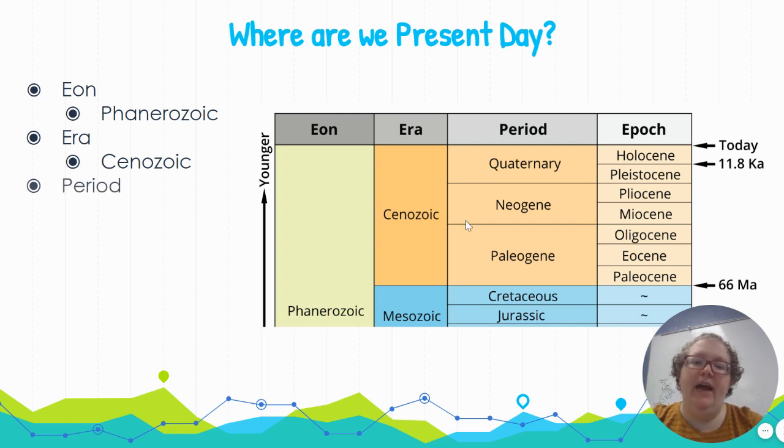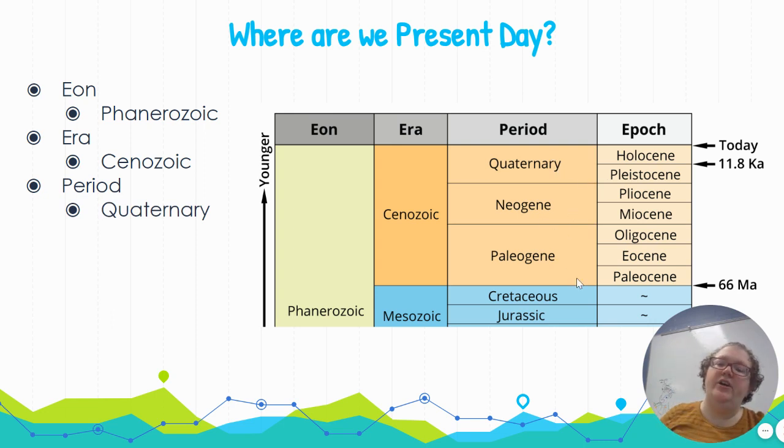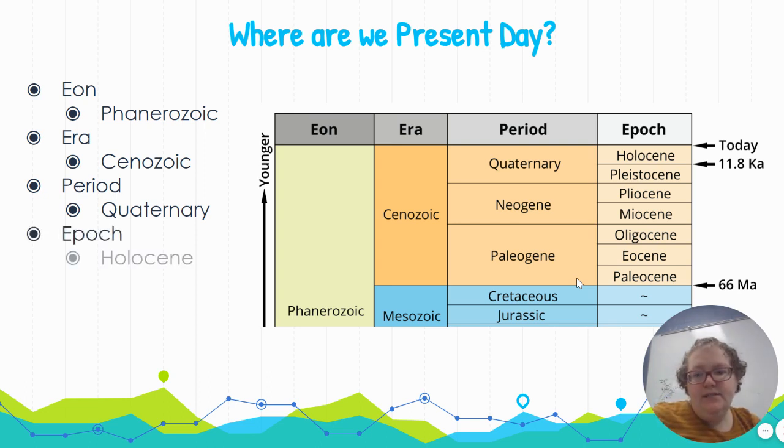That era is divided into 3 different periods. So we are currently in the Quaternary period. We also have the Neogene and Paleogene periods that are also in the Cenozoic era. And then each of those periods is divided further into different epochs. So we are currently in the Holocene epoch. Before the Holocene epoch was the Pleistocene epoch, which was about 11,800 Ka, which means 1,000 years ago.